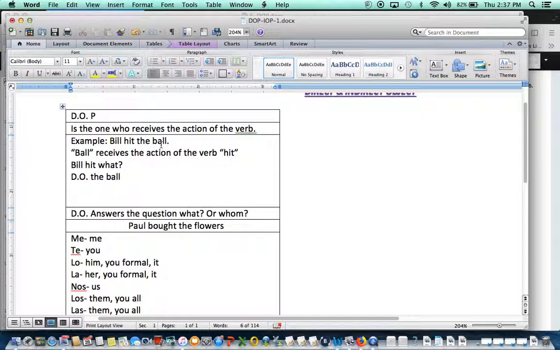Now we're going to replace the ball with a direct object pronoun. So then we will say, Bill hit it. That "it" is the ball, right?